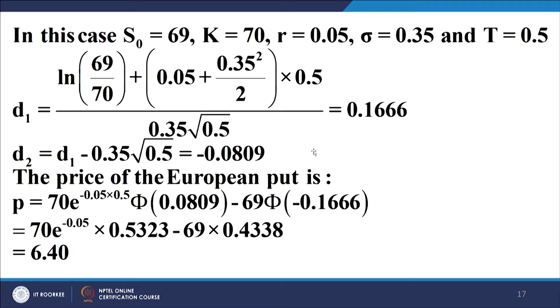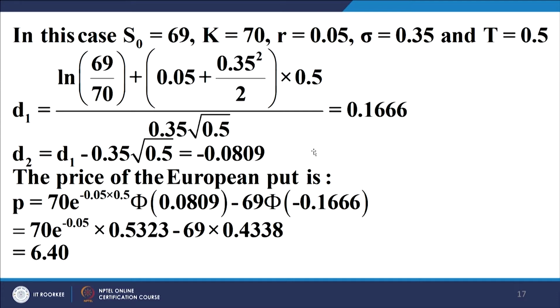Again we find S naught is 69, k is 70, r is 0.05, sigma is 0.35, T is 0.5. So, d1 is equal to log of S naught upon k plus r plus 1 by 2 sigma square into T, all these values plugged in, upon sigma root T, and I get